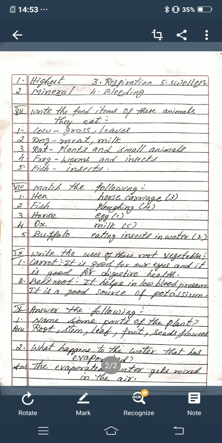Okay children, so these are the revisions of science revision paper 2. Any doubt, children? I think you could have understood this revision. Once again I am saying, if you have not practiced revision 1, please practice in the rough note 2 or 3 times, and revision paper 2 also you practice in the rough note 2 or 3 times. Okay children? Thank you.